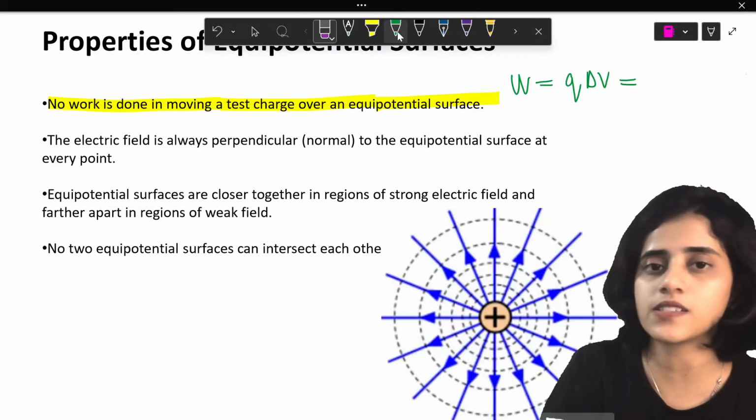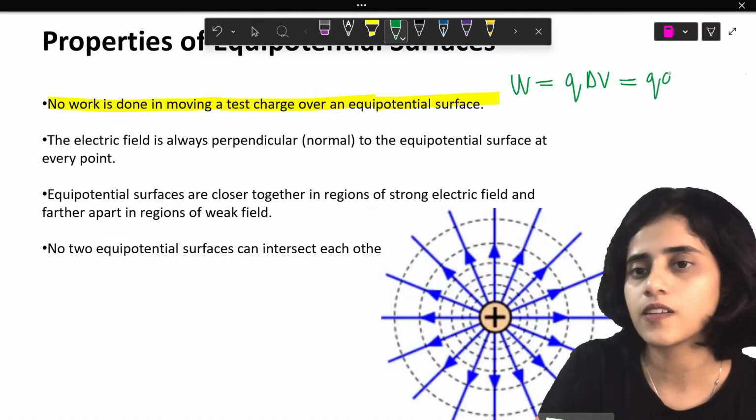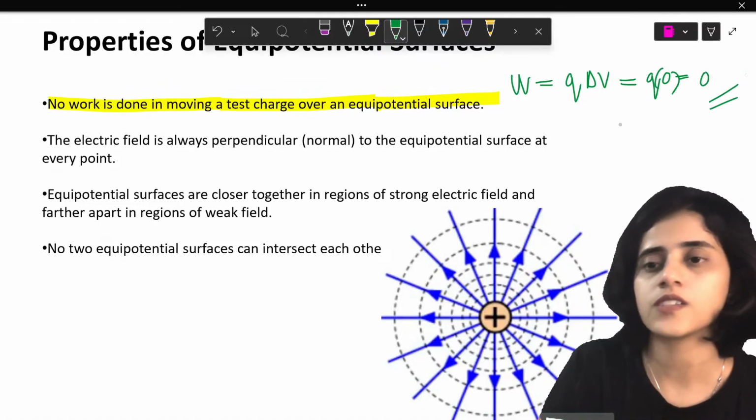So delta V will be 0 because it is an equipotential surface.